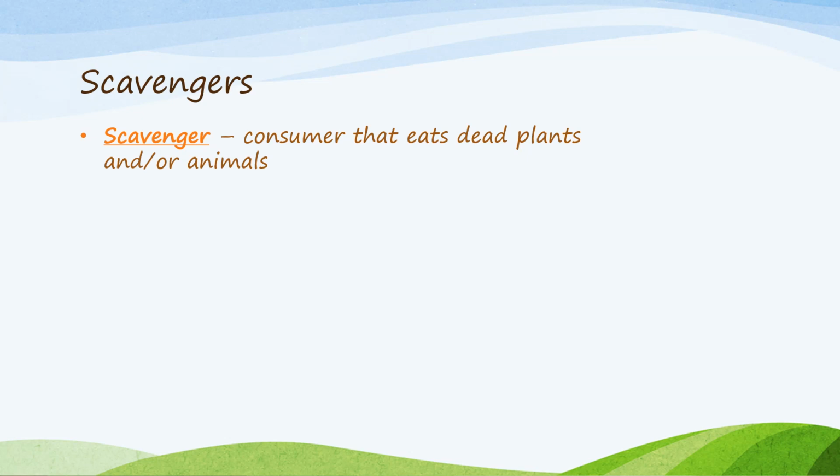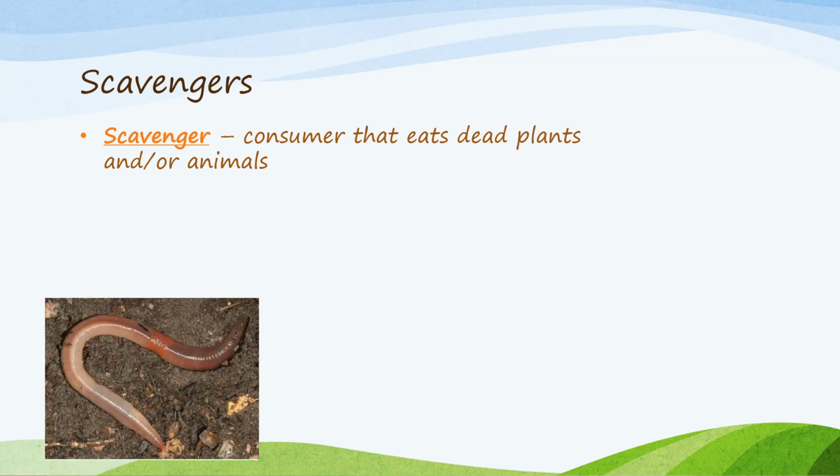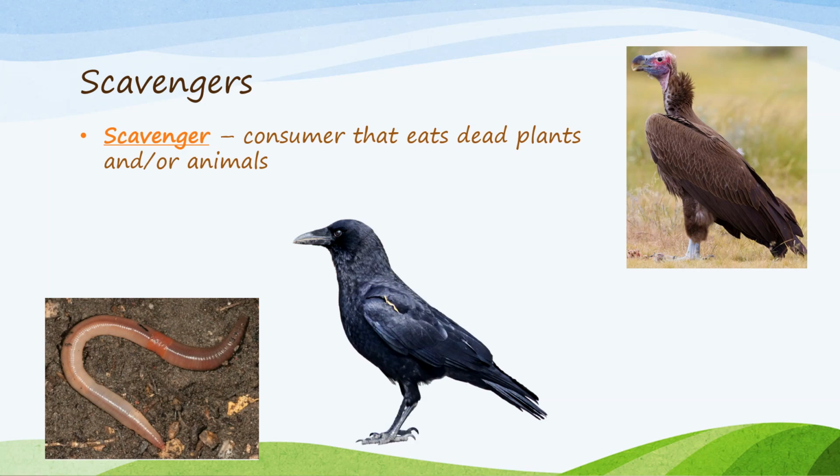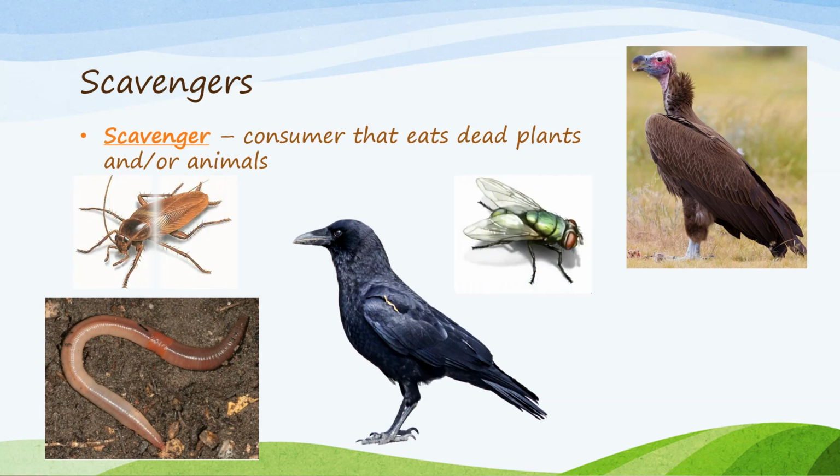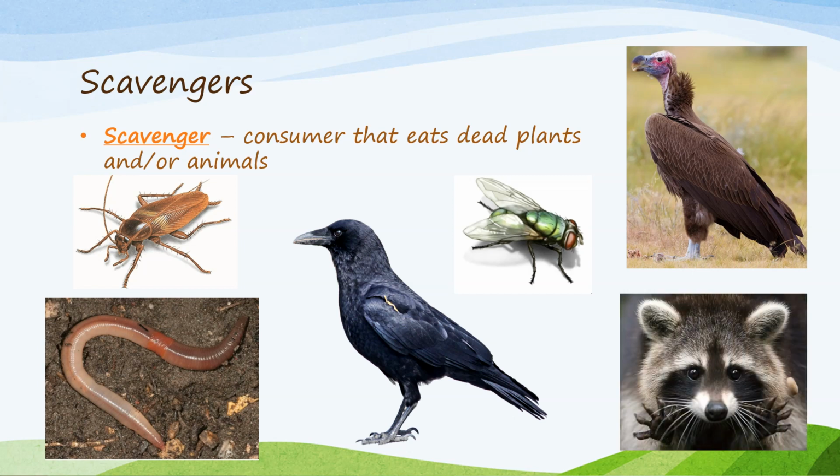For example, earthworms, which are invasive to Michigan, dig through the soil and will eat dead plant and animal parts for food as they consume soil. Other times, scavengers will eat from dead animal carcasses that something else has already killed and eaten from, like vultures and crows. Animals like flies, maggots, beetles, cockroaches, and raccoons will come along and eat just about anything, including dead animals.